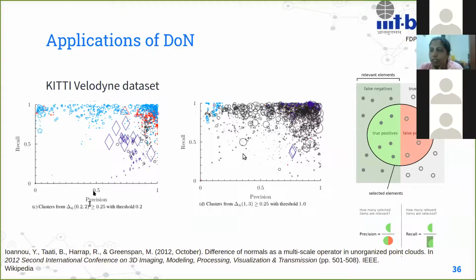So this is the precision and recall chart that they looked at, and they found most of the points giving very high precision and recall when they look at how the segmentation has happened. So this is essentially the next thing that they looked at for the KITTI dataset. So they found the difference of normals to be a very good method.